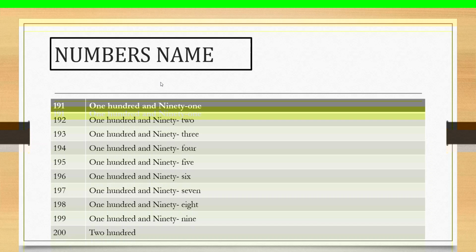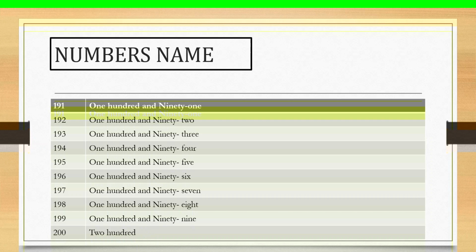Let's start. 191, 192, 193, 194, 195, 196, 197, 198, 199, 200.